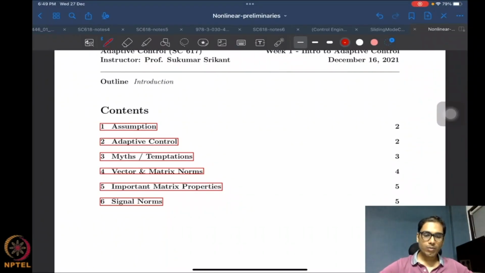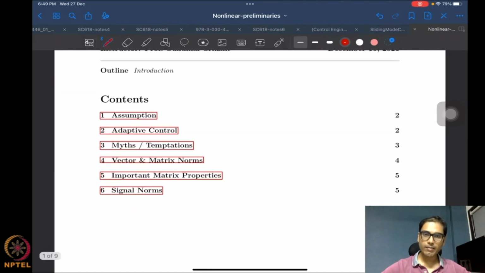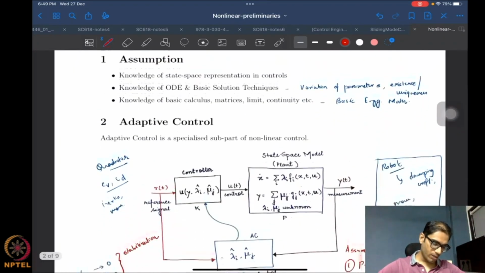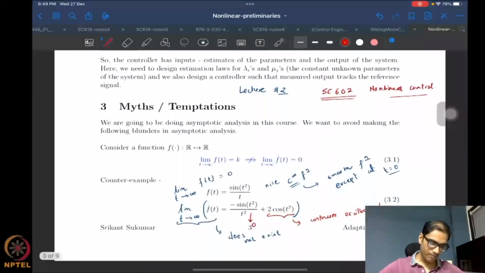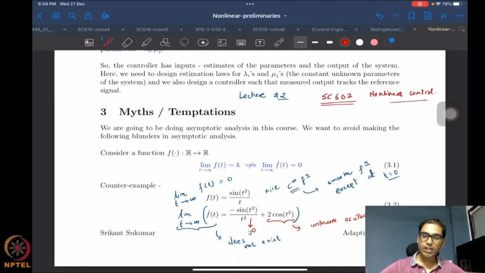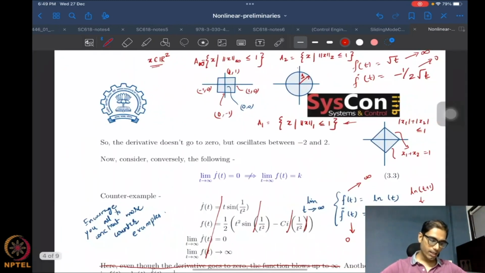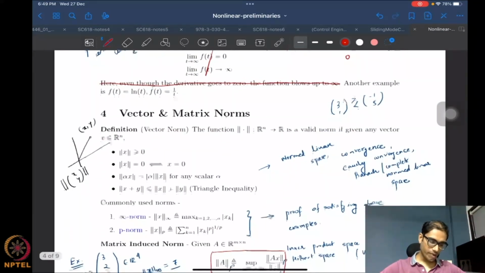Hello everyone, welcome to another session in nonlinear control. So we were looking at some preliminary material since last time. We looked at a few myths and temptations in nonlinear control. This was one of the first things that we looked at, basically meaning to say that function convergence doesn't mean derivative convergence, and derivative convergence doesn't mean function convergence, and so on. All right. This was the first thing that we did.